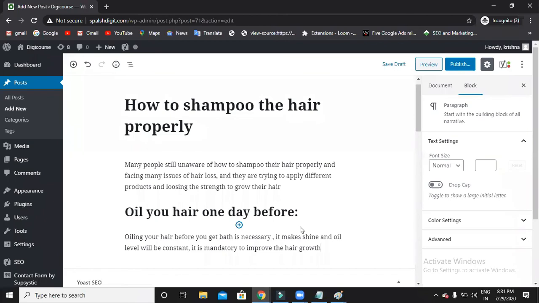So here I am trying to say that oiling your hair one day before washing your hair is mandatory. Sorry, it is necessary.